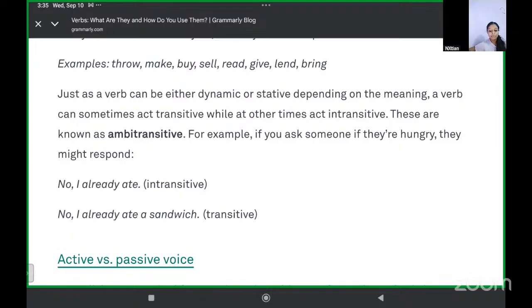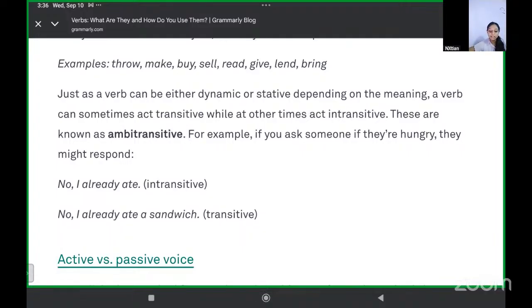These are known as ambitransitives. Depending on the usage, they can act as transitive or intransitive. Those are known as ambitransitive. For example, if you ask somebody if they are hungry, they will say, no, I already ate. Ate is an action in itself, intransitive.